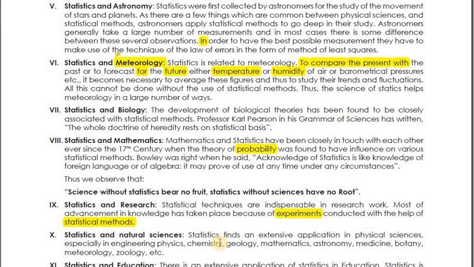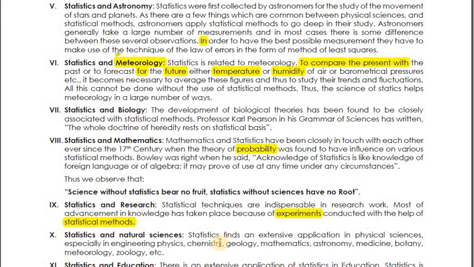Means whether the medicine has a positive effect only on males or only on females, whether gender has any relationship with the effect of that vaccine, or whether age group has any relationship with the effect of that vaccine. Like that they do the study.